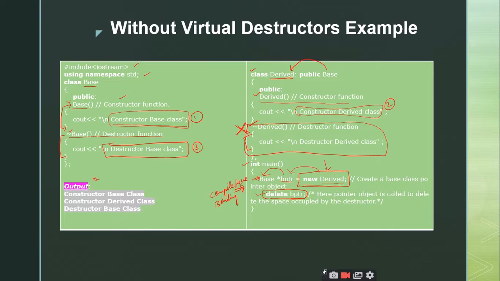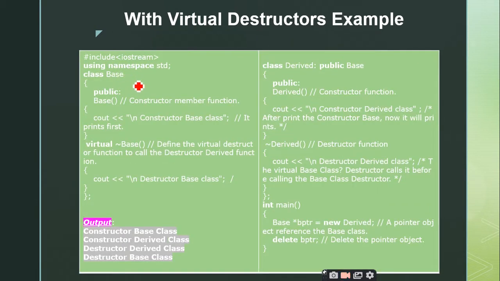Yes, sir. So let us convert this program into the virtual destructors concept. Simple point is, at this point you add the keyword virtual. That's it. Let us see what happens here. Same thing I am describing. I have created a base class with the default constructor and the default virtual destructor. Here you can see that there is a virtual keyword. Even though this is a destructor, since you are proceeding with a virtual keyword, this comes under the category of virtual destructor. Similarly, I have derived the derived class from the base class under the public scope.